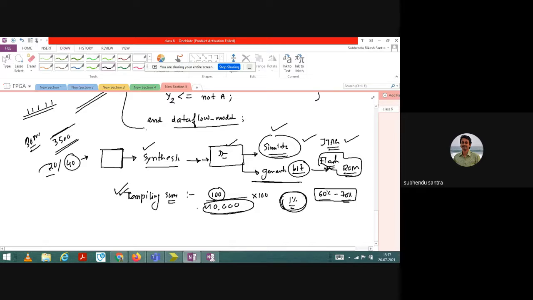Up to approximately 60 to 70% you can go, but you should not go for 80 to 90%. That means your processor is heavily burdened, so at any time it may malfunction. In normal practice, we load the processor to a maximum of 60 to 70%.